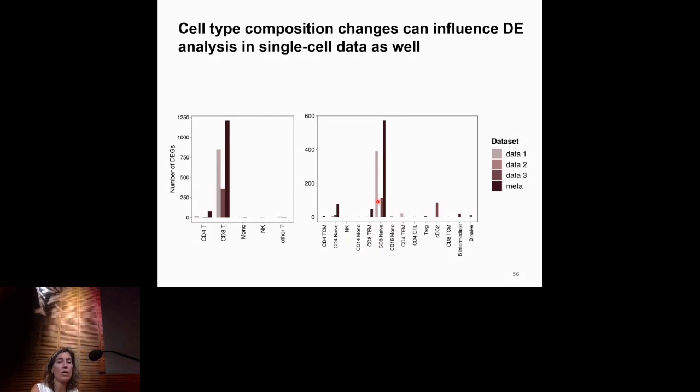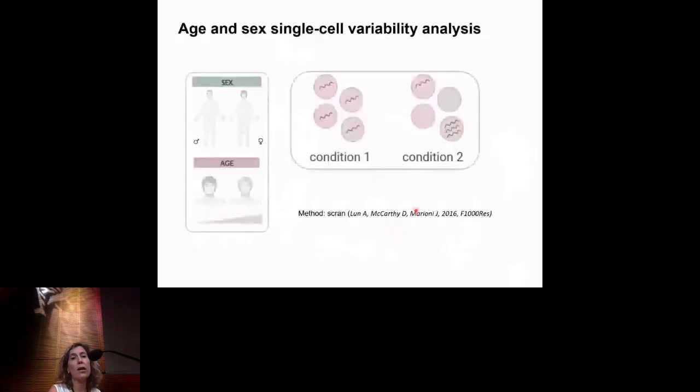Okay, and the last analysis that I want to talk about, these are results that we generated 2 weeks ago, so bear with me. But I'm especially interested in this because it's really an analysis that we can only do if we had single cell data. The other analysis we could do if we had FACS sorting and we had only the cell types. But in this case, we really need the single cell RNA sequencing data set that we are using. And basically what we want to see is, are there differences in single cell variability in gene expression between males and females and as we age.